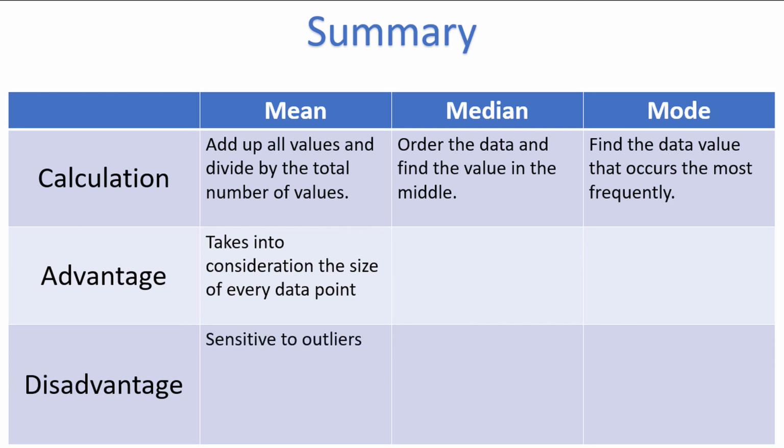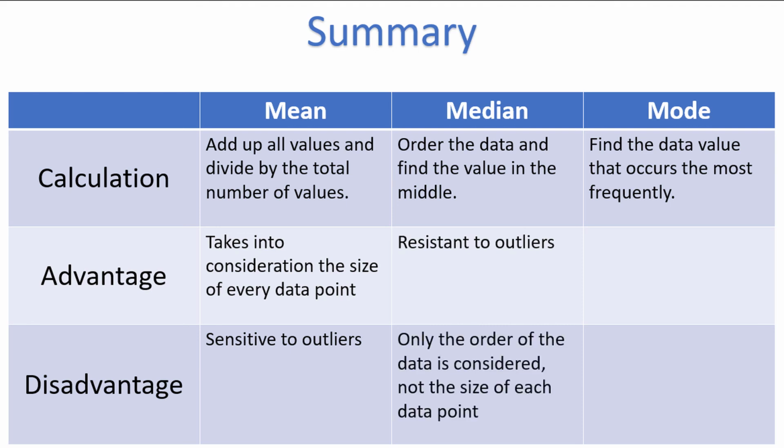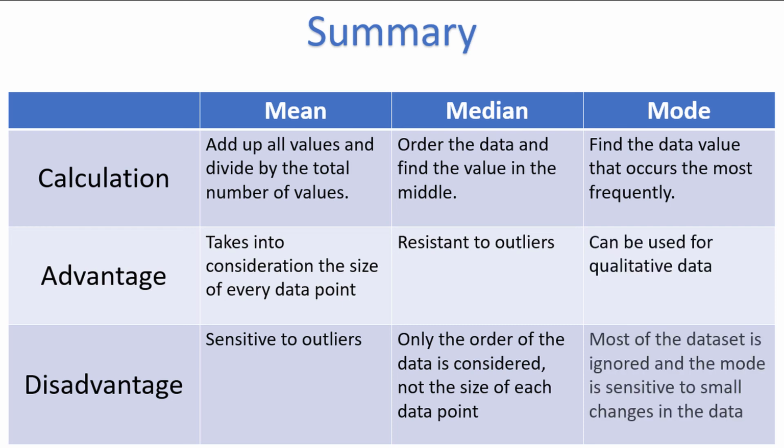An advantage of the median is that it is resistant to outliers. A disadvantage of the median is that only the order of the data is considered, not the size of each data point. An advantage of the mode is that it can be used for qualitative data. And disadvantages include that most of the dataset is completely ignored, and that the mode is extremely sensitive to small changes in the data. Alright, my friends, we have finished our discussion of averages.